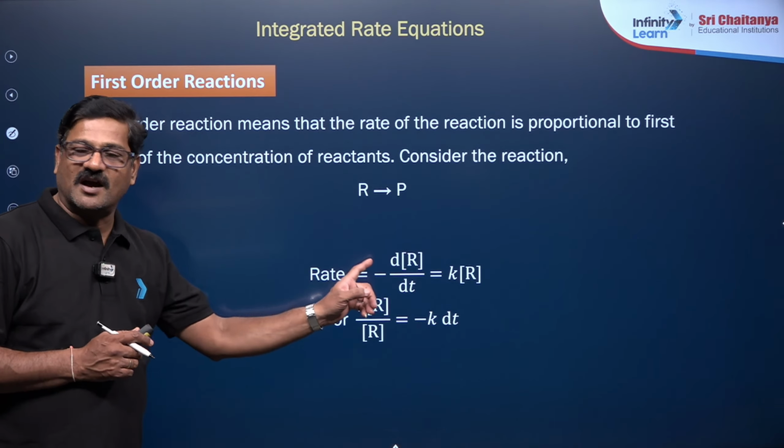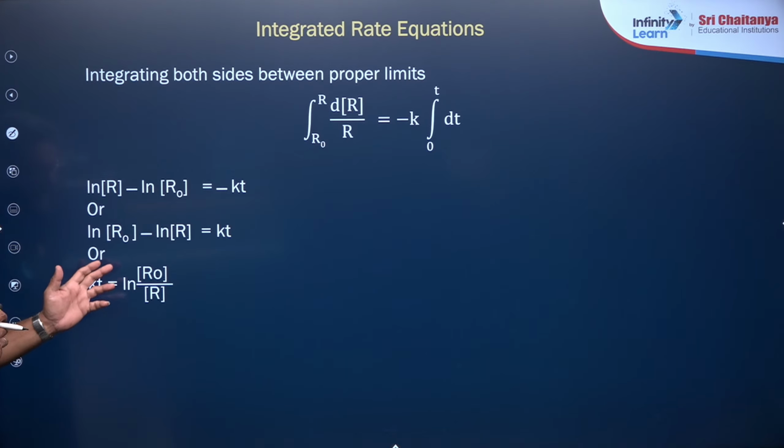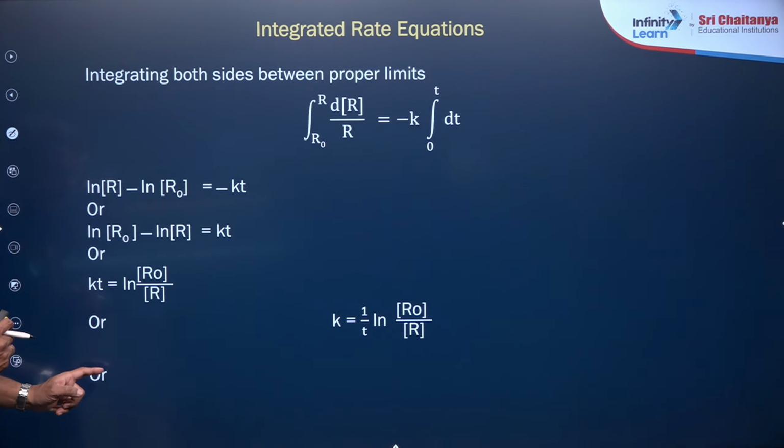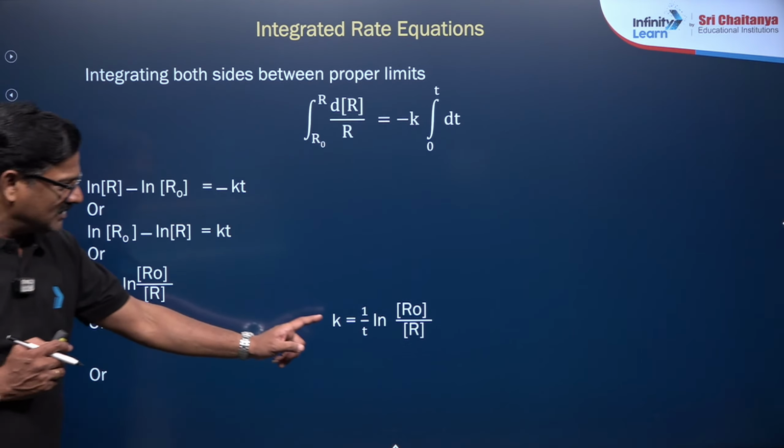So, ln R minus ln R naught is equal to minus kt, and ln R naught minus ln R is equal to kt, or kt is equal to ln R naught upon R, and k is equal to 1 by t ln R naught upon R. So, this is the integrated rate expression for the first order reaction.